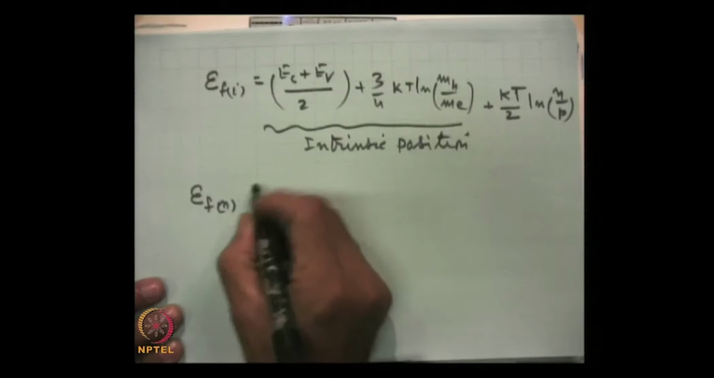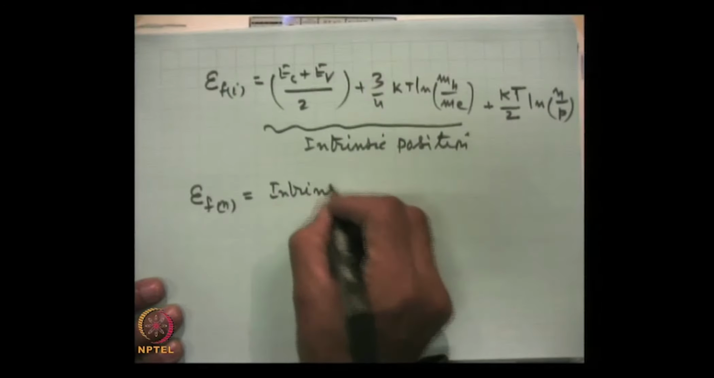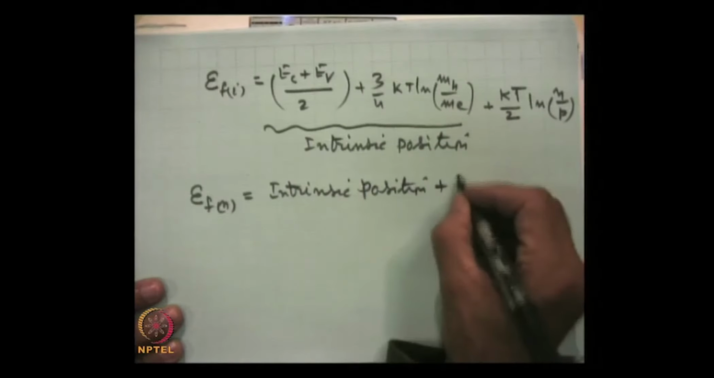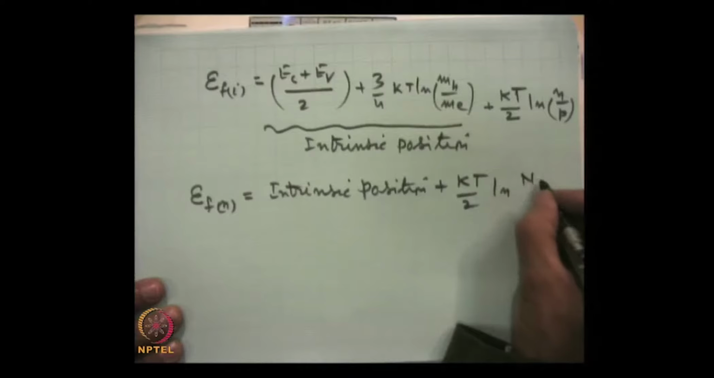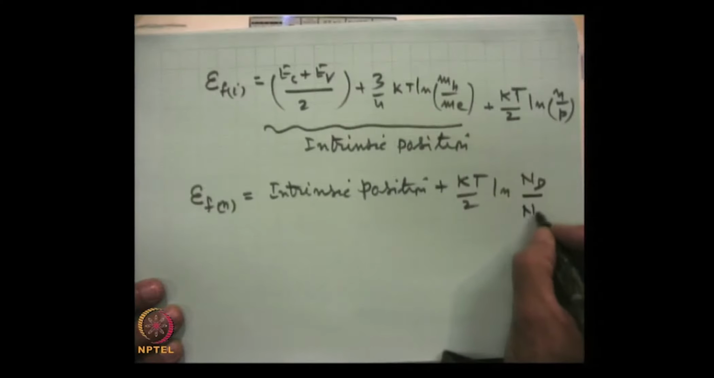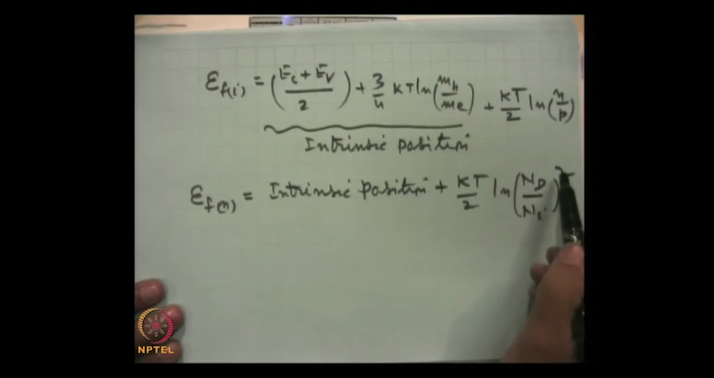So, we put N here, this is the intrinsic position, plus k T by 2 log N d over n i whole square. I have substituted n as equal to N d and p equal to n i square by N d. So, it is this, and we can take this 2 here.